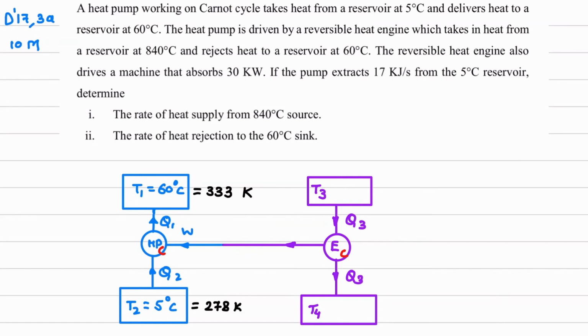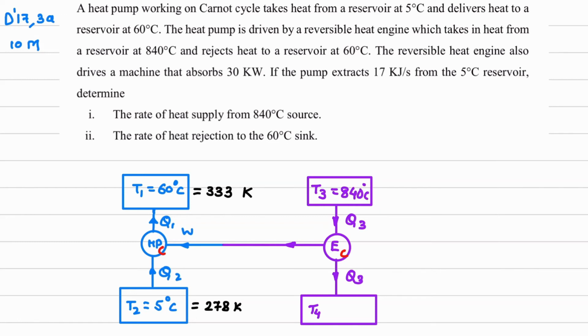So go back to the numerical. Now here, the heat pump is driven by a reversible heat engine which takes in heat from a reservoir at 840. So it will take heat from the reservoir at 840, meaning this temperature T3 is 840 degrees Celsius. So I'll write down over here, this is 840 degrees Celsius.